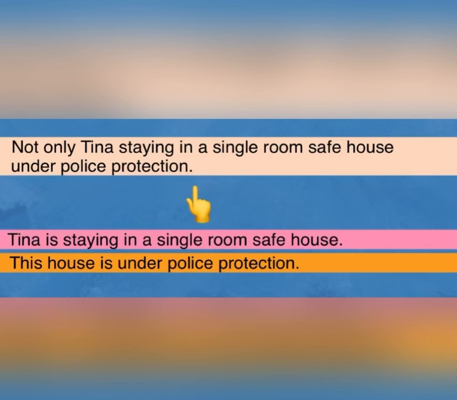This is the formula of making one complex sentence. Not only Tina staying in a single room safe house, again we have removed "is". "House is" again is removed, right? Then "this house is", 3 words are removed, right? We have already written about the house. So what sort of house is it? Under police protection. Simple, that's it. So 2 sentences are combined into a single sentence. Not only Tina staying in a single room safe house under police protection.